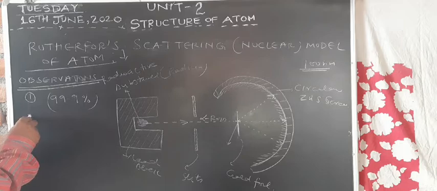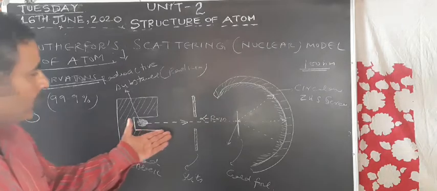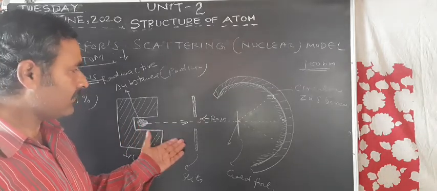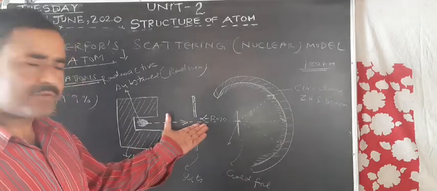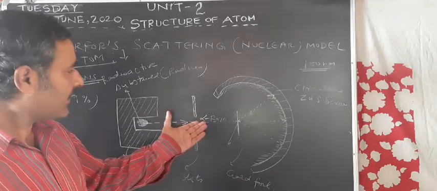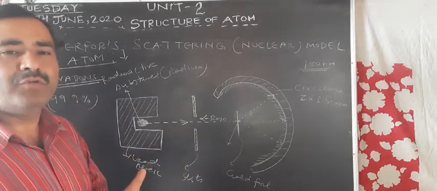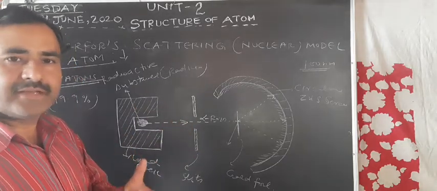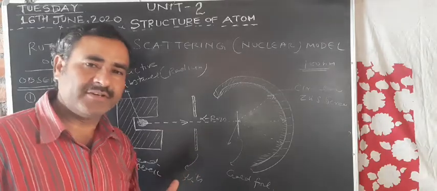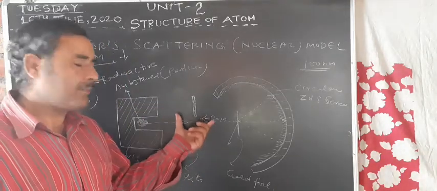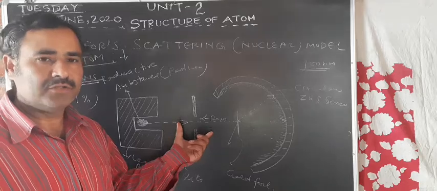The second observation was a few alpha particles. An alpha particle is a particle which carries 2 units of positive charge and has a mass equal to 4 units. In other words, it is nothing but a helium nucleus, because helium has 2 units of positive charge and 4 units of mass. So alpha particles are nothing but helium nuclei.